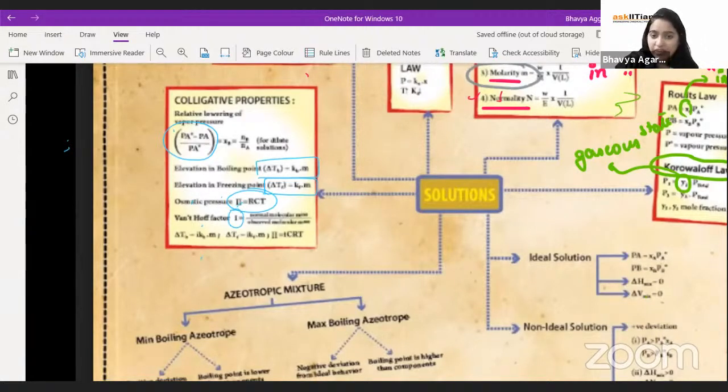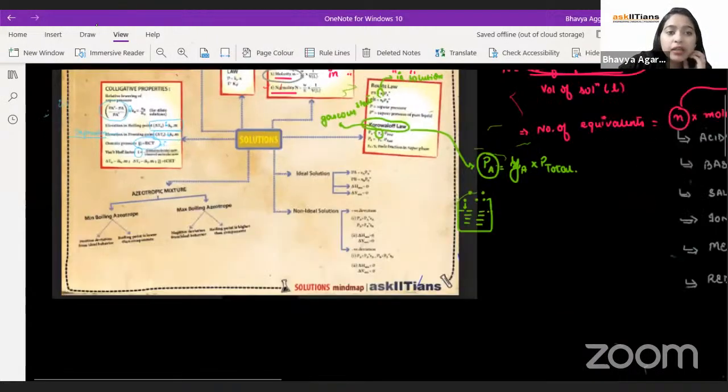Whichever of these you are using, you just have to multiply i.